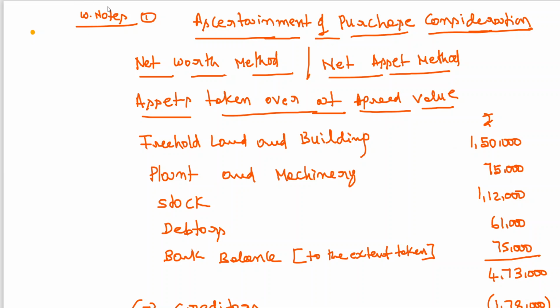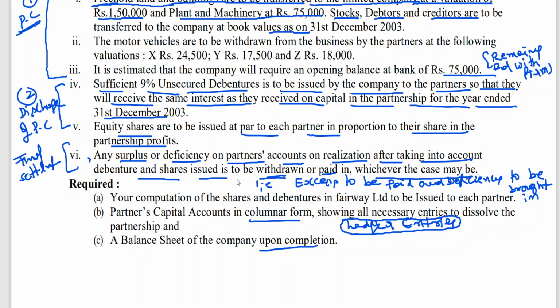So what I do is start the problem including the realization account, even though he's not asking for it, so we can go in sequence. How debentures and shares have to be issued, that I am going to explain today. First, this is an important point. In the meanwhile, before I start explaining, look at that fourth point. You all read it for yourself in a minute, so that you will be able to draw your own interpretation on that. What interpretation can you draw on that particular point?